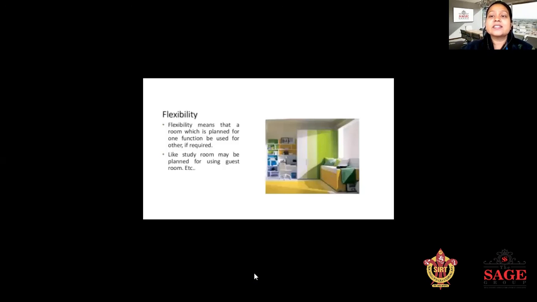Next is flexibility. Flexibility is another important principle of planning. Flexibility means that a room which is planned for one function can be used for another function. Like the study room, sometimes we use as a guest room and sometimes as a storeroom.